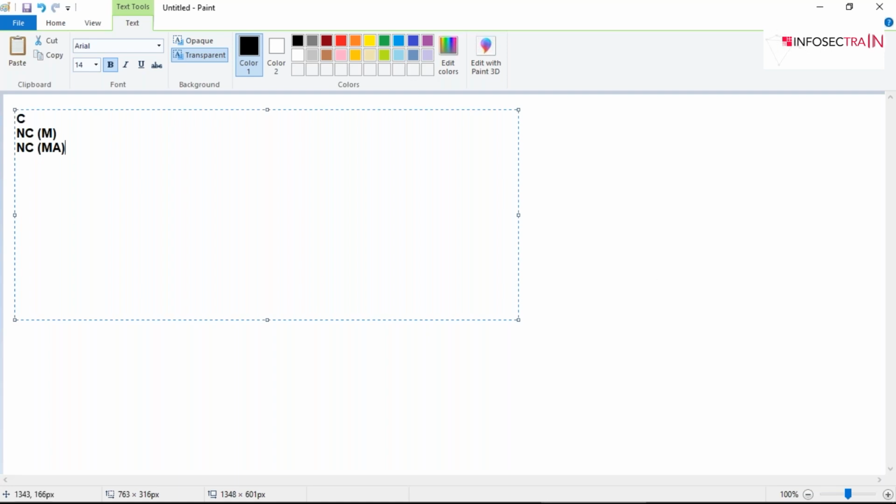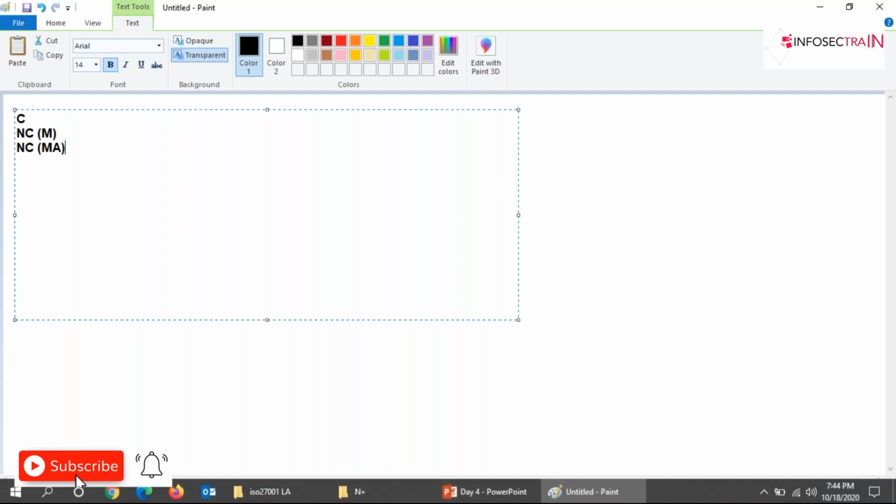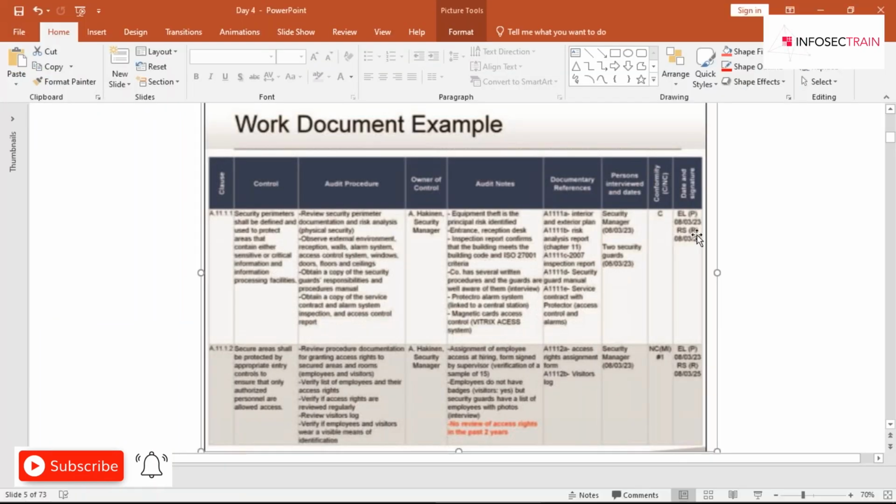Apart from that, guys, the last column is where the auditor will be writing the date and his signature. If the auditor is a reviewer, he will write R. And if the auditor is the preparer of this document, he will write P. Am I clear? P is for preparer and R is for reviewer. Along with date and time, you'll be entering this information.